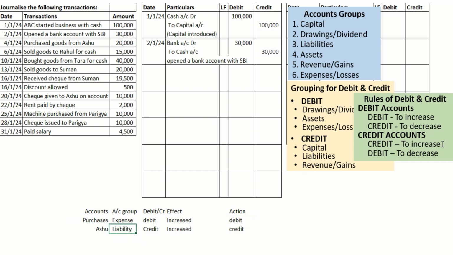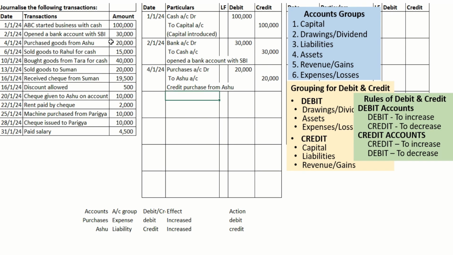For liability, for increasing, we need to credit. Date is 4th. Debit account is purchases, to Ashu account. Credit purchase from Ashu.